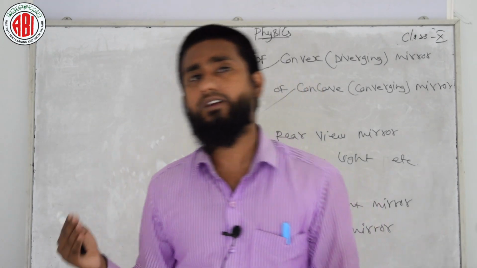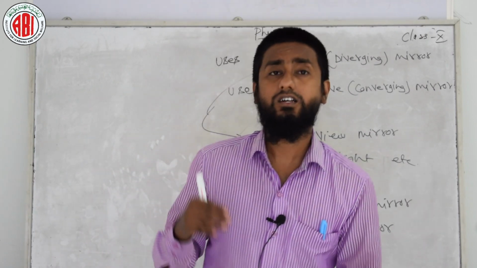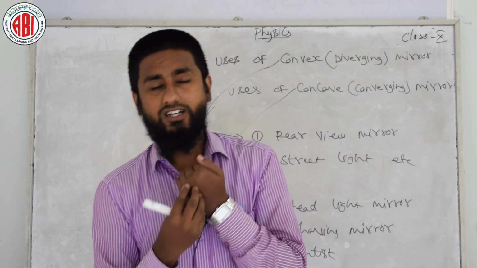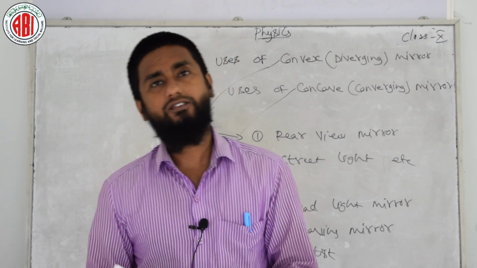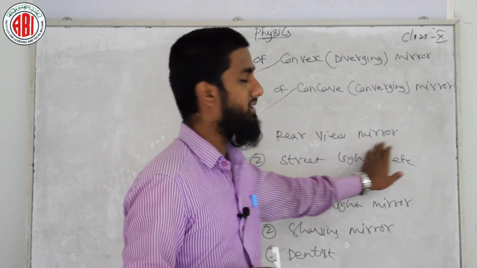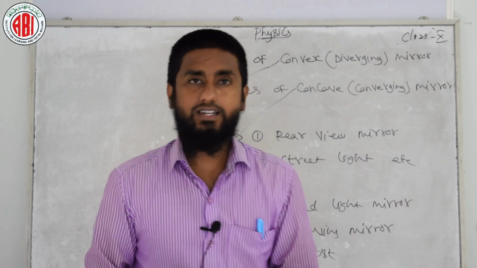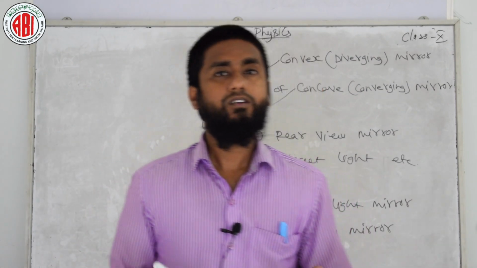Convex mirror is a spherical mirror whose reflecting side is bulged outside. In convex mirror we always form a virtual and diminished image, that is why it is used as rear view mirror. Like that you need to write the reasoning answers. Okay.